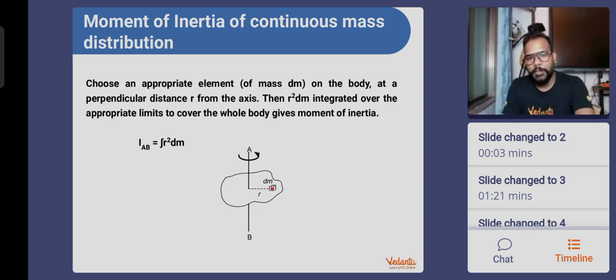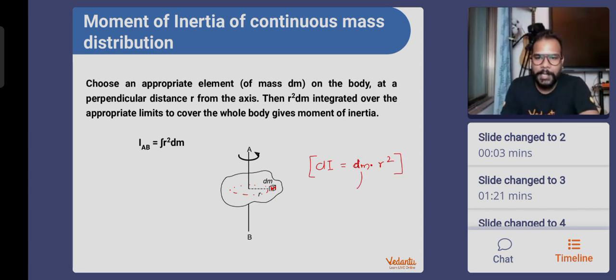So if we only focus on our small elemental mass dm, then when the body rotates, this particle moves in a circular path. If I want to write the moment of inertia of this particle, that will be only dI, which is one particle's moment of inertia, and that will be written as its mass into the distance from axis of rotation, squared. Or you can say radius square, as I said earlier also. We will try to get into the habit of not saying radius, but just calling it r, which is the distance from axis of rotation.